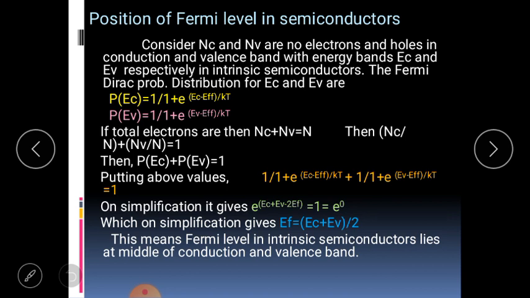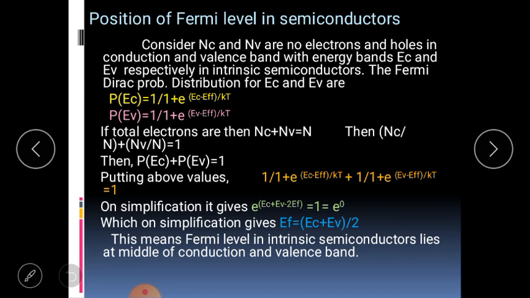If the total electrons are Nc plus Nv is equal to N, then Nc divided by N plus Nv divided by N equal to 1. This then gives probability of Ec plus probability of Ev equal to 1. Substituting these values, we will have 1 upon 1 plus e raised to Ec minus Ef divided by kT plus 1 upon 1 plus e raised to Ev minus Ef divided by kT.